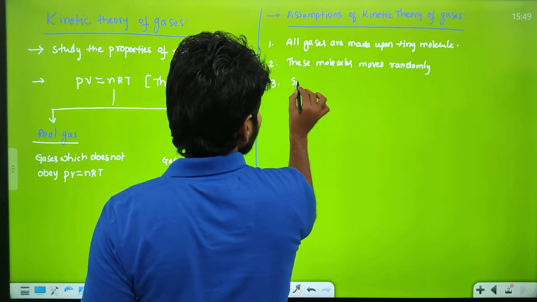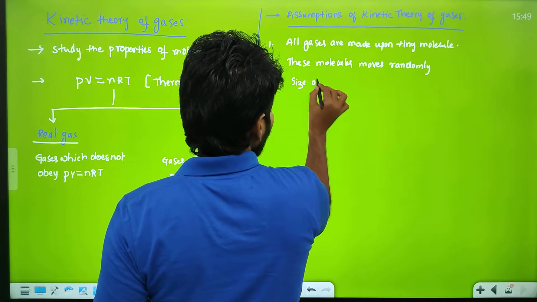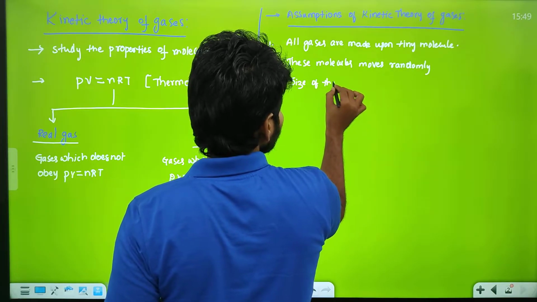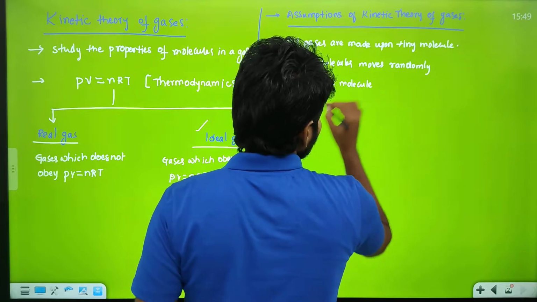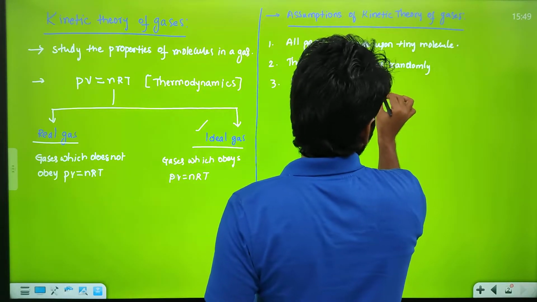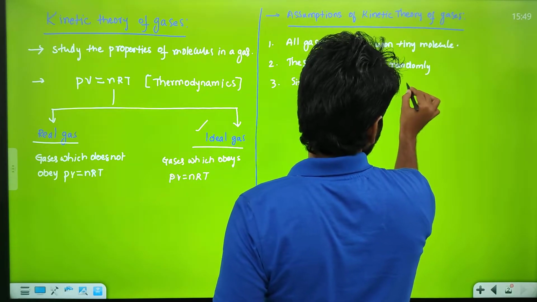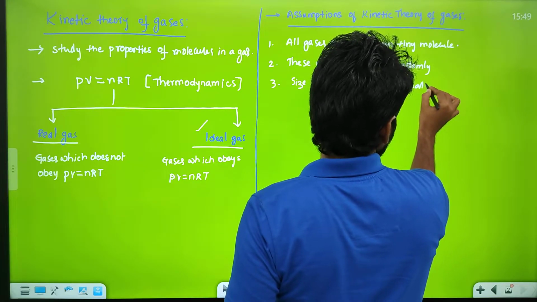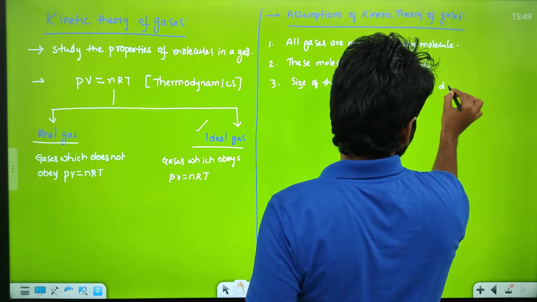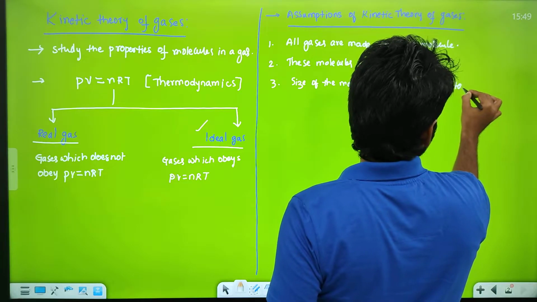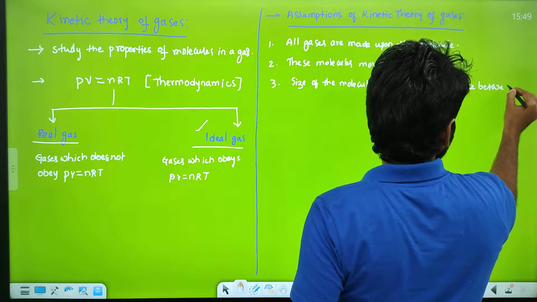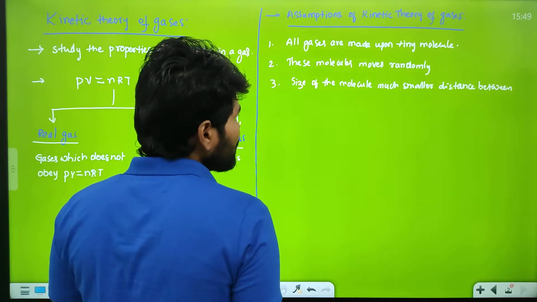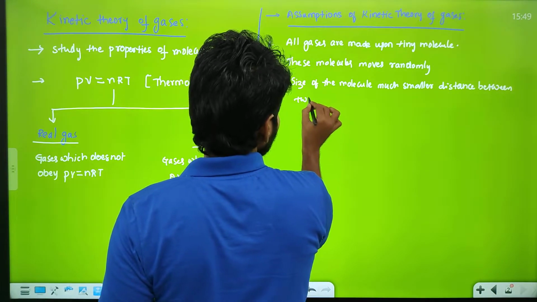ఓకే, థర్డ్ పాయింట్ వచ్చేసరికి సైజ్ ఆఫ్ ది మాలిక్యూల్. Size of the molecule much smaller than distance between two molecules.